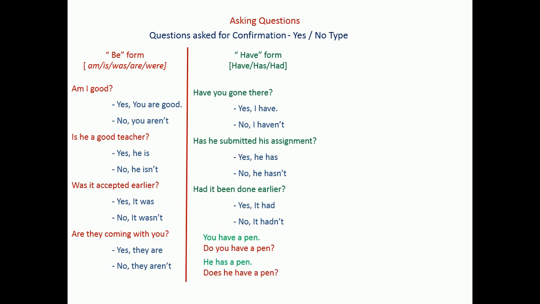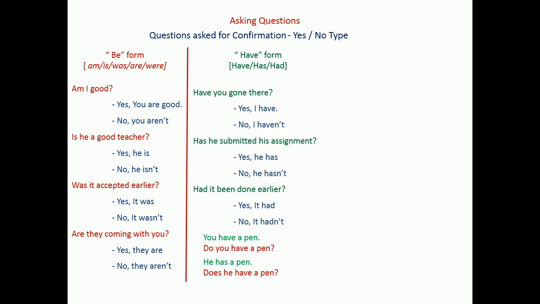In case has is used, he has a pen, then we should not use do, but we have to use does. But be careful, does he have a pen, not does he has a pen. Here the does should be used only in the question word, not in the verb section.